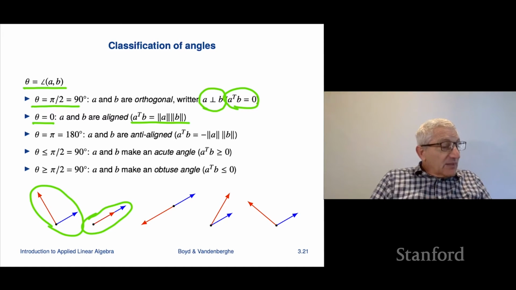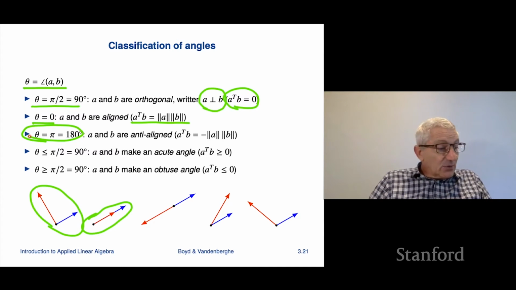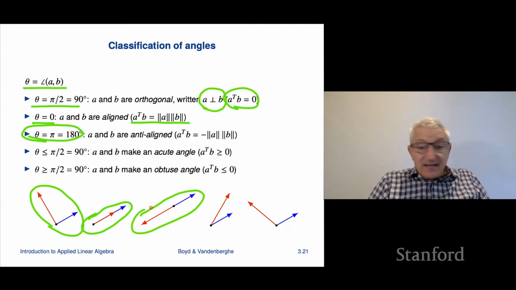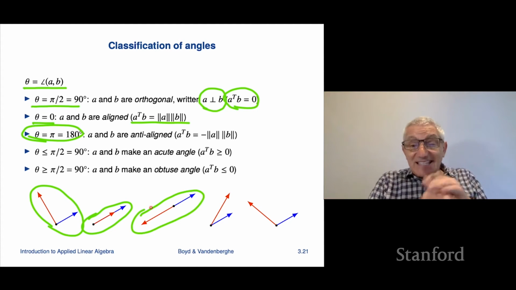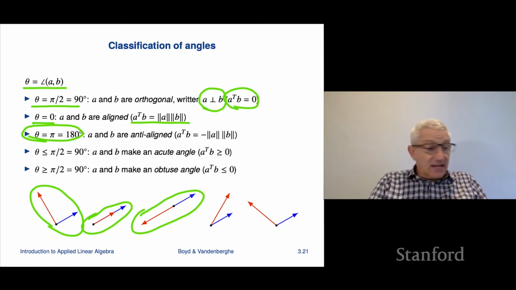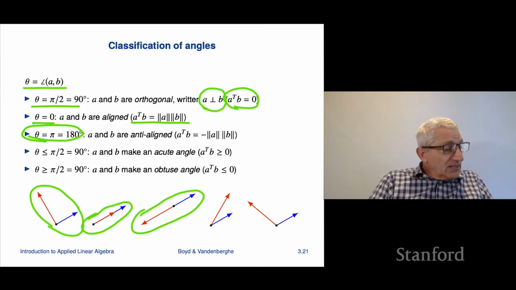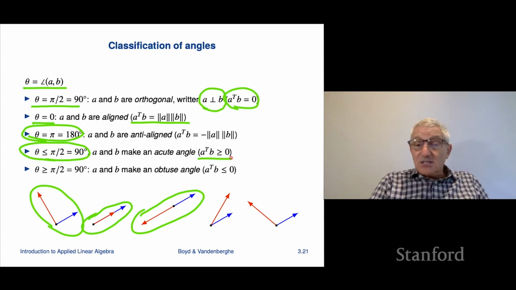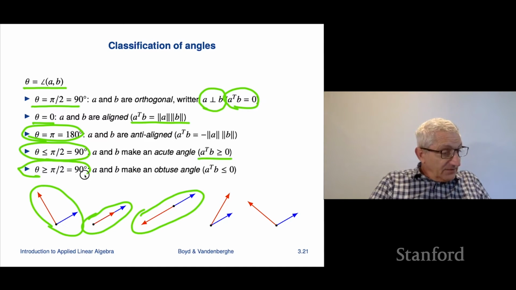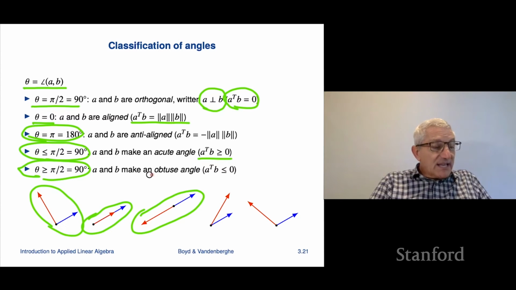If theta is 180 degrees, or pi radians, that means they're anti-aligned. And that would be this picture here. It says that they're actually on a line, but they point in exact opposite directions. So that's anti-aligned. If the angle is less than 90 degrees, then the inner product is non-negative, and we say that they make an acute angle. And if it's bigger than 90 degrees, we say it's an obtuse angle.